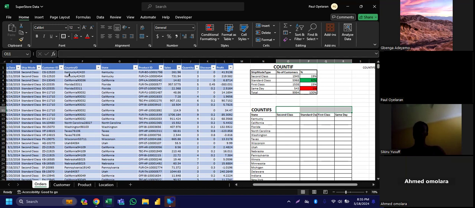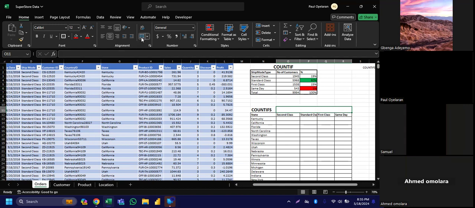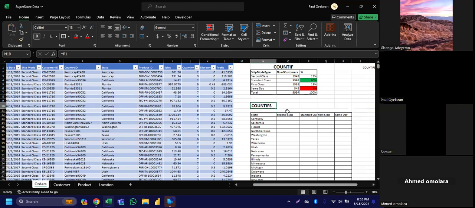Who will tell us? Three criteria. How many criteria are we dealing with? Two. It should be, yes, four.